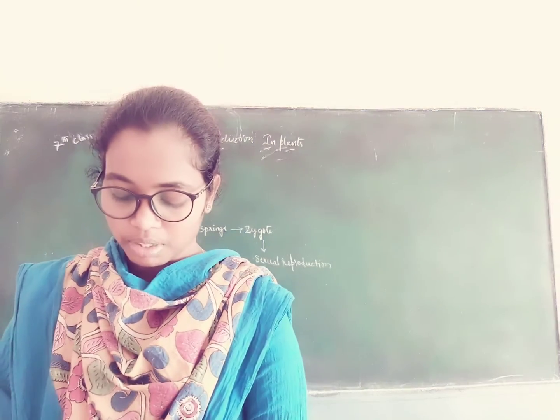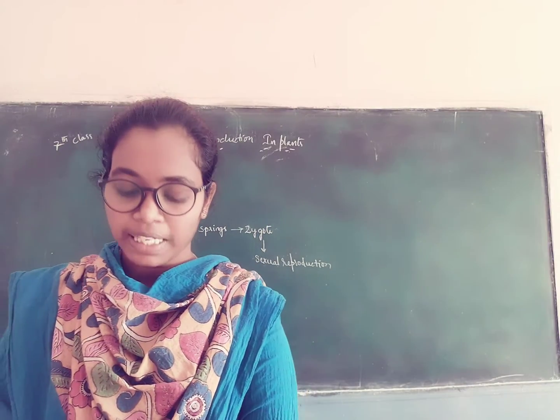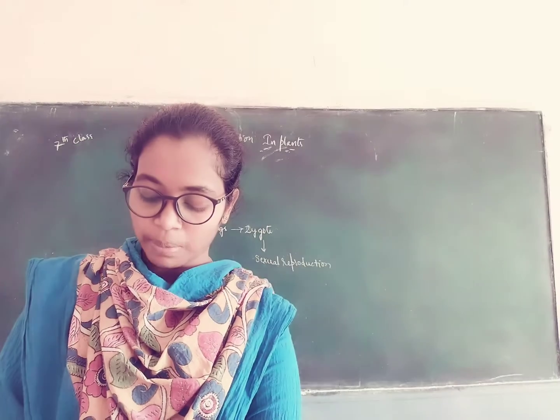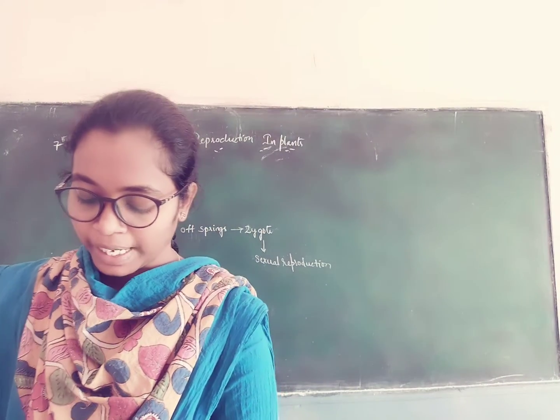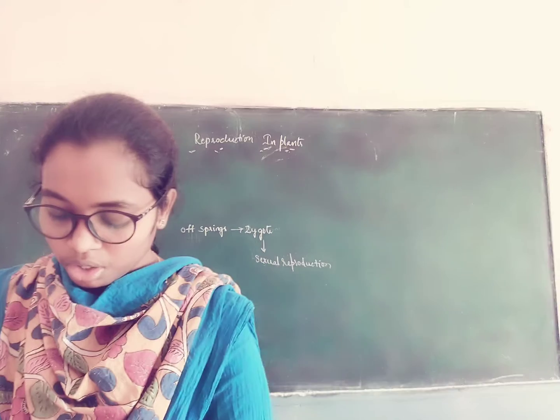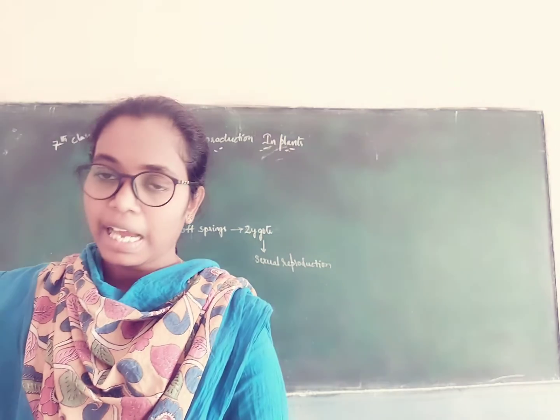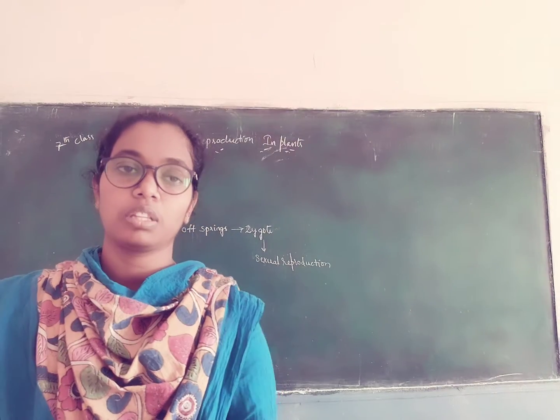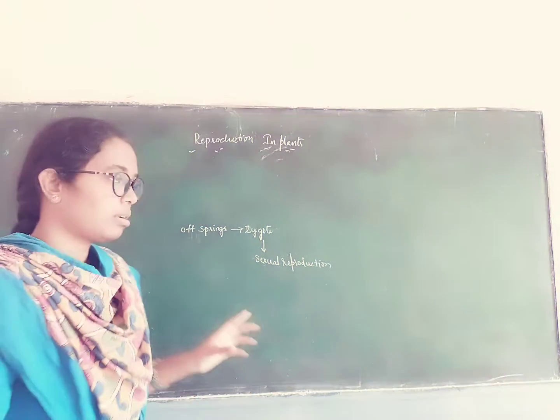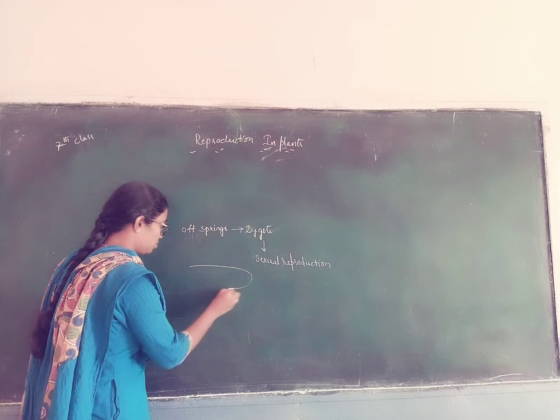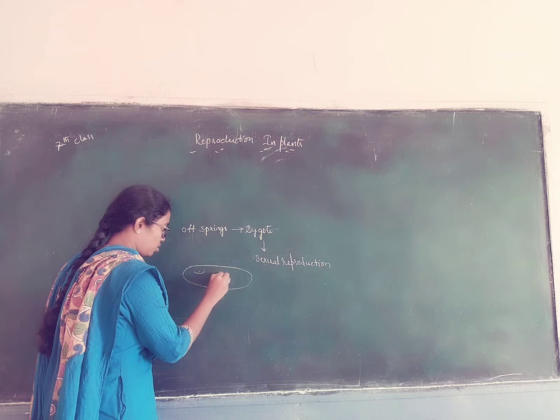Can you name some such plants? For example, let me see potato. The plant part from which a new plant is produced: new plants grow from eyes. We can see eyes on the potato, some trough-like structures.